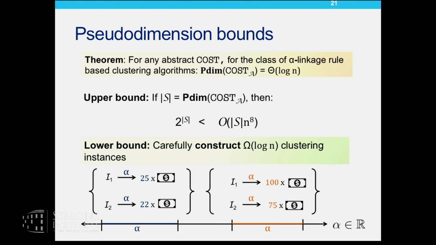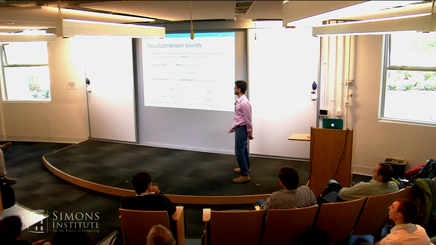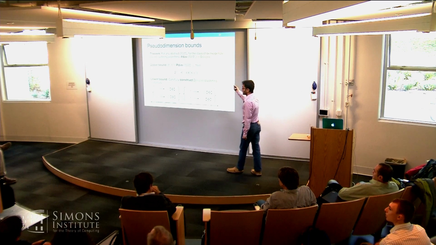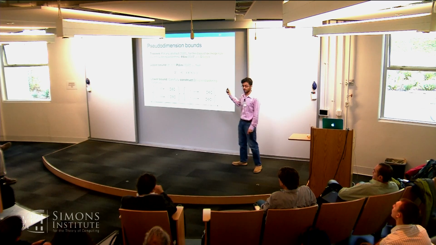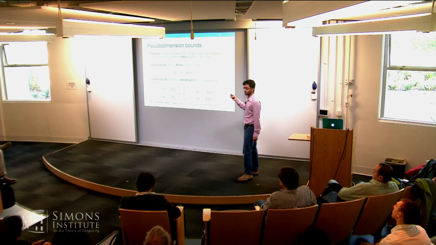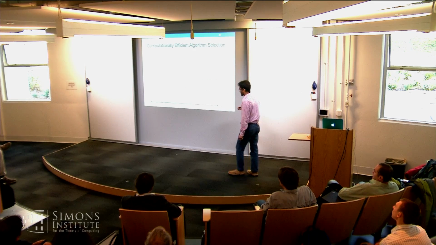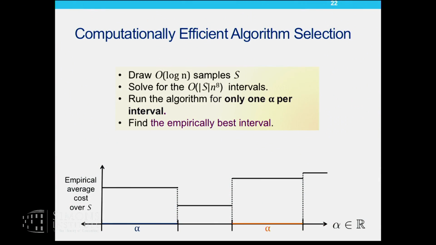Can you remind us what is the cost of clustering that you're using here? So as I said, that's an abstract cost. It could be k-means or k-median or distance to ground truth clustering. Okay. So as far as the lower bound is concerned, it's a very intricate analysis where we carefully construct log n different clustering instances that can be labeled in every possible way by different values of alpha along the alpha line.